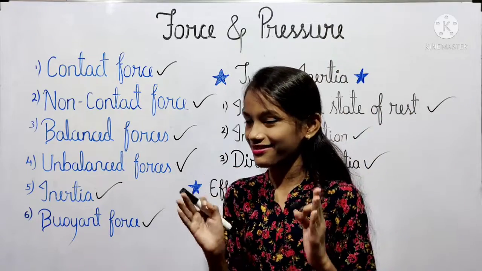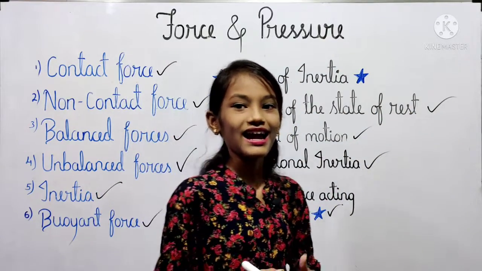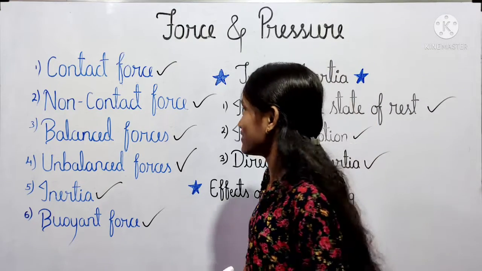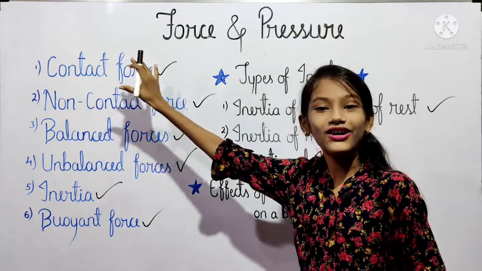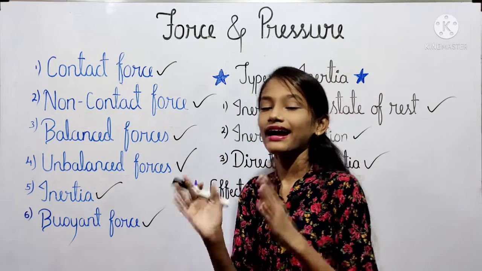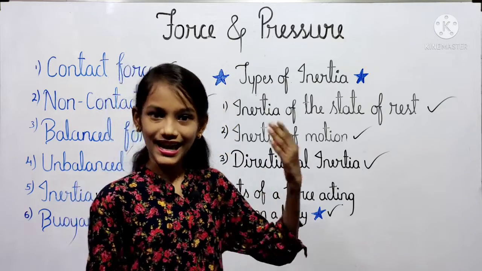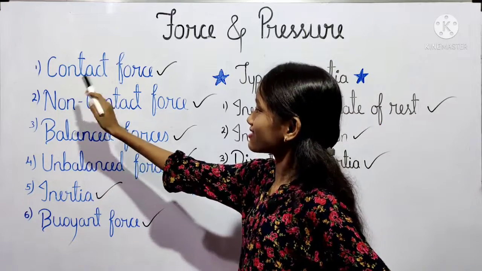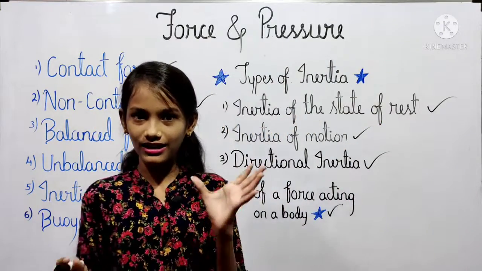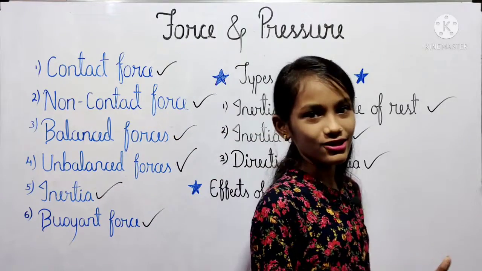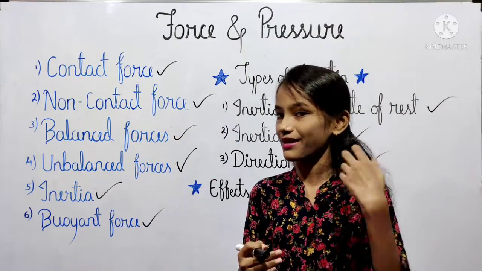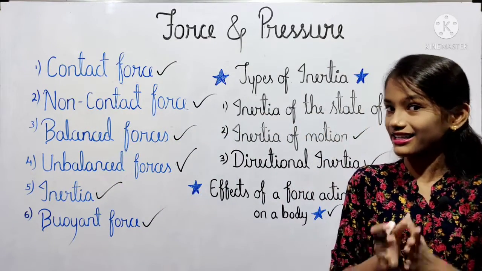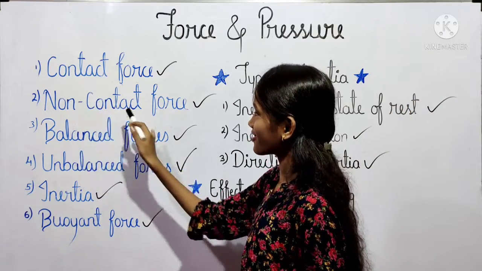So this is called Newton's first law of motion, and a force acts on two bodies through an interaction between them. Then we have seen our first point, that is the contact force. About the contact force we have seen its definition and also understood its example like the muscular force. Then the second point is non-contact force. In it we have understood the definition of the non-contact force and also we have seen that the magnetic force, gravitational force and electrostatic force act without contact. So they are also examples of the non-contact force.